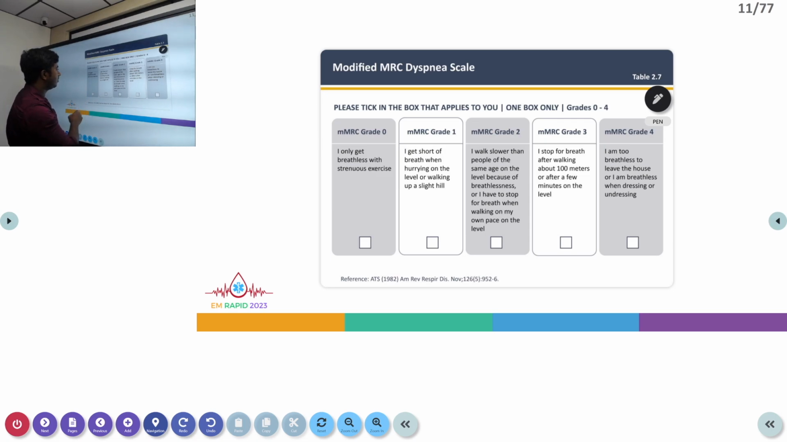So grade 0 will be a regular person who gets breathless only when doing strenuous exercise. Grade 1 will be feeling breathless when hurrying on level ground or walking uphill. Grade 2 will be walking slower than counterparts of a similar age group because of breathing difficulty. Grade 3 will be not being able to complete even 100 meters without stopping to catch breath. And grade 4 will be being too breathless even to leave the house or even to dress himself.